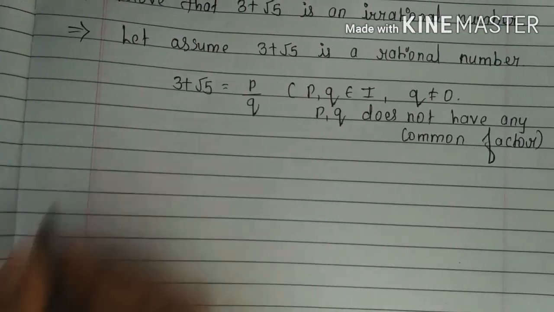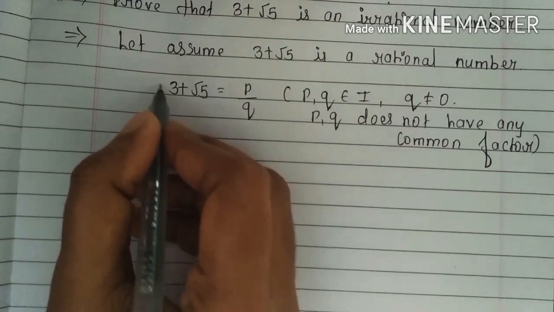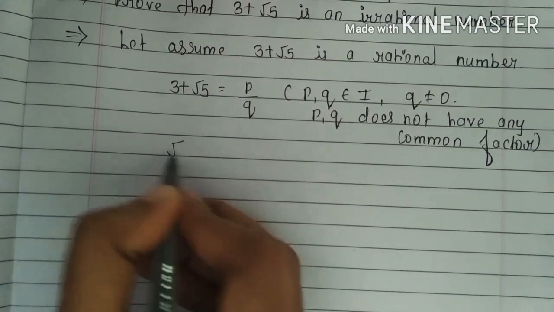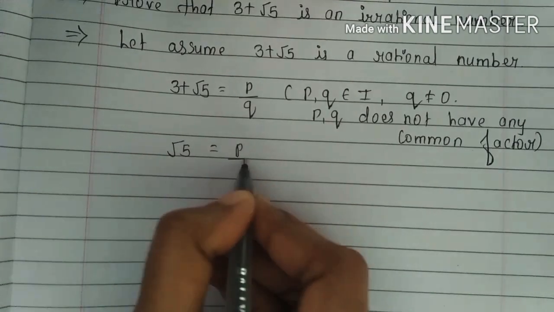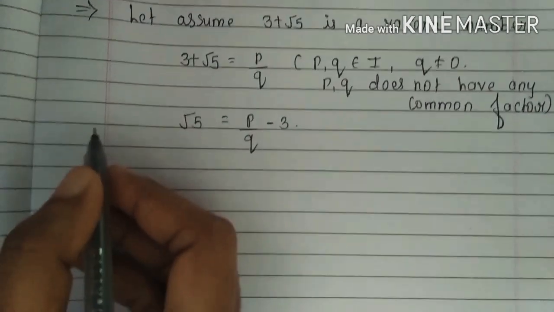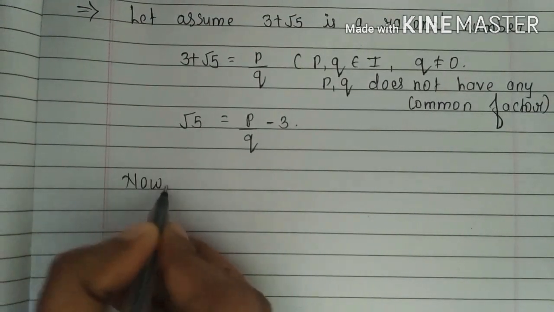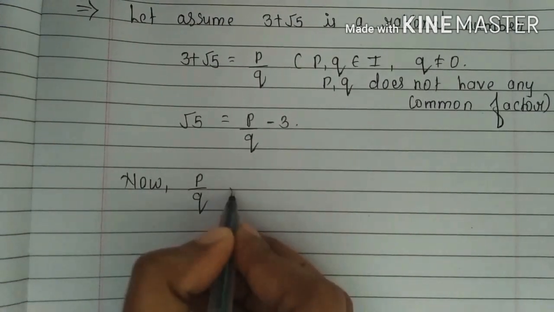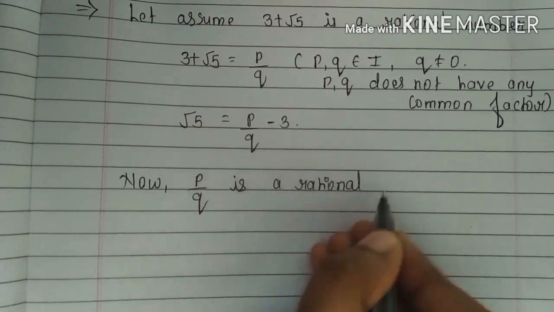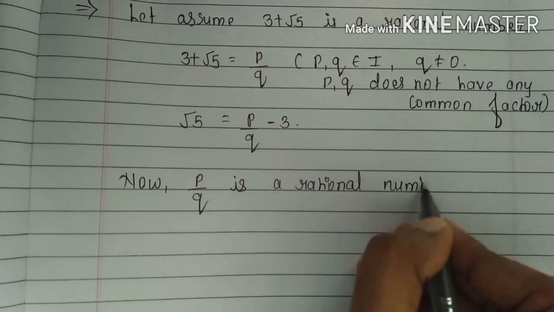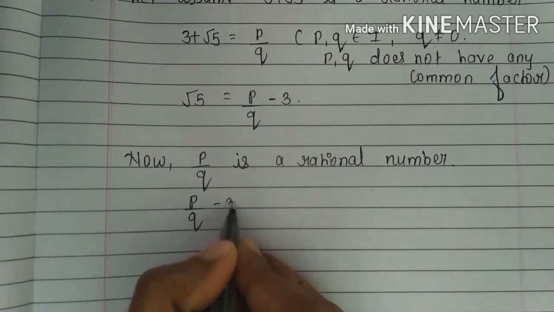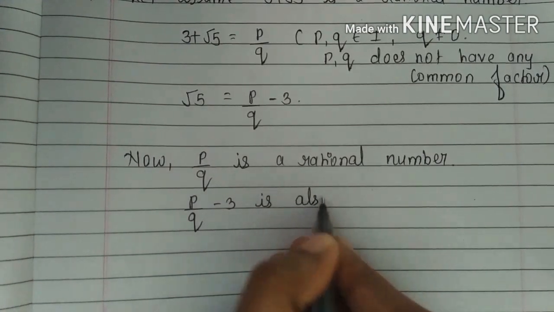Okay, now shift this 3 to the right hand side. This plus 3 will become minus 3. That means root 5 is equal to P upon Q minus 3. And now we know that P upon Q is a rational number. If P upon Q is a rational number, that means P upon Q minus 3 is also a rational number.